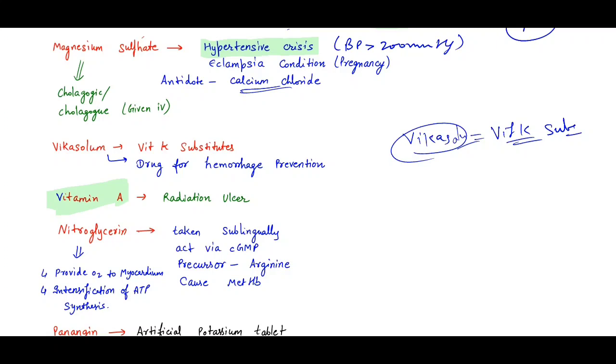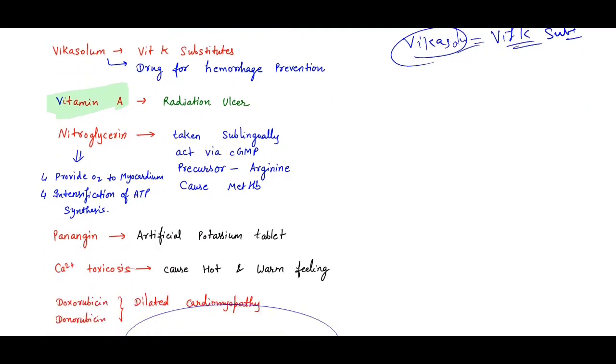Okay, the nitroglycerin we studied also before. It is a drug taken sublingually and acts via cGMP. The precursor for the nitroglycerin is arginine, and nitrate poisoning causes methemoglobinemia. Nitrate is mainly present in the watermelon.